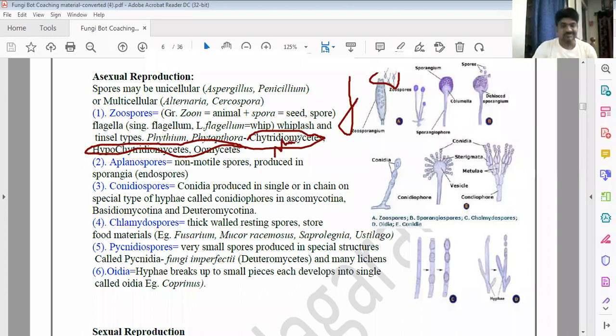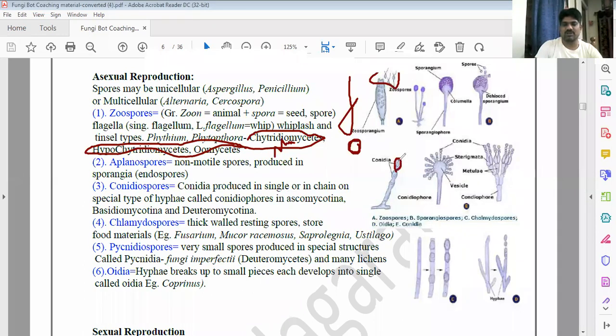And then aplanospores: that means there is no flagella, only single spores without flagella. And conidiospores, which bear conidia.